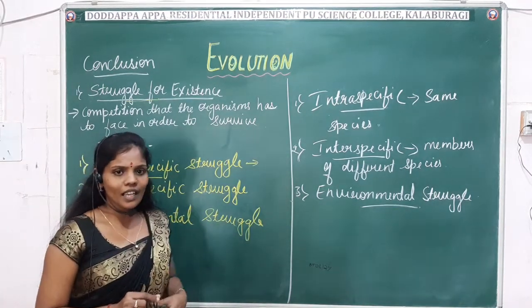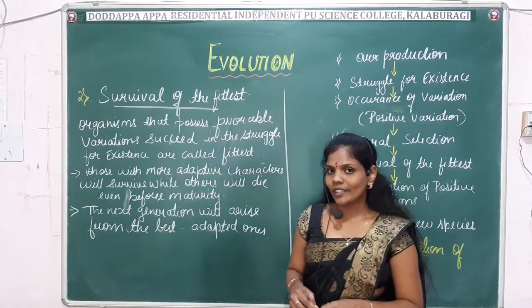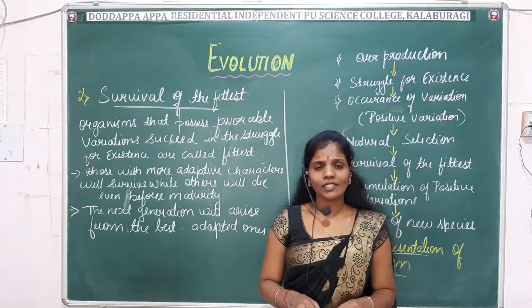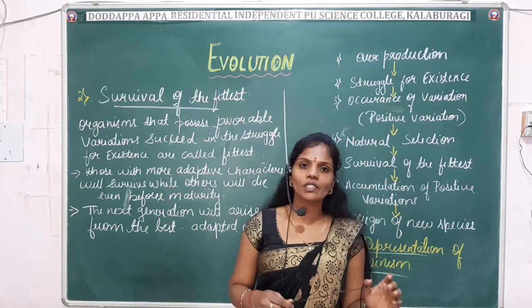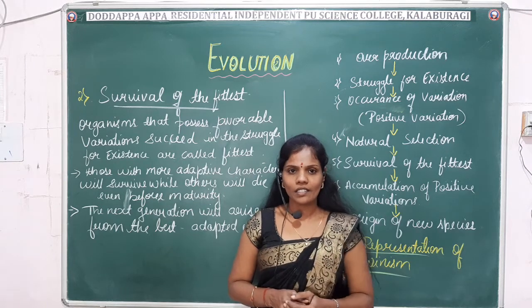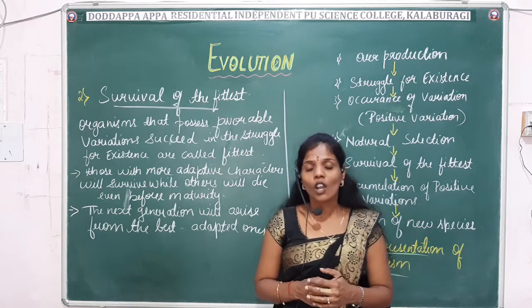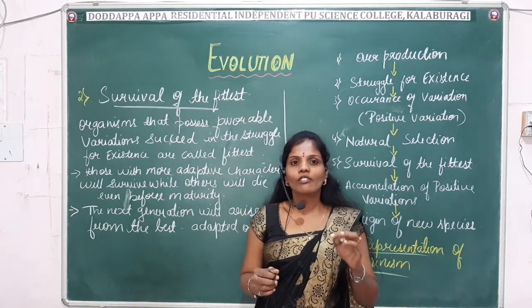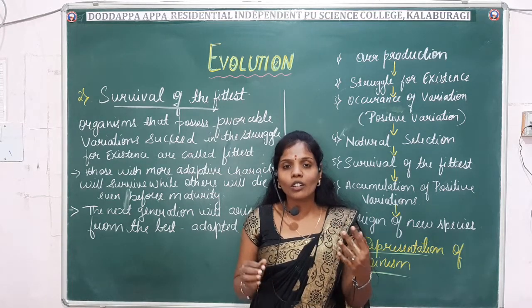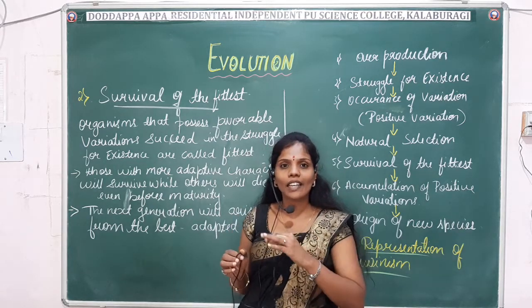So next comes the survival of the fittest. So next we'll move on to the survival of the fittest. According to this, Darwin says that the organisms which have favorable variations succeed in the struggle of existence, and are known as the fittest. Or in simple terms, we can say that in the struggle of existence, the organisms which have favorable variation, or which have the capacity to overcome all the hazards, meaning which are stronger, will exist, and the weaker ones will perish.